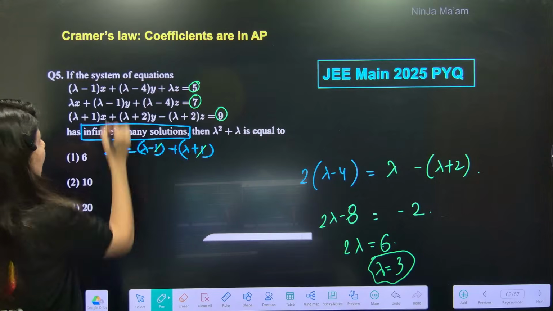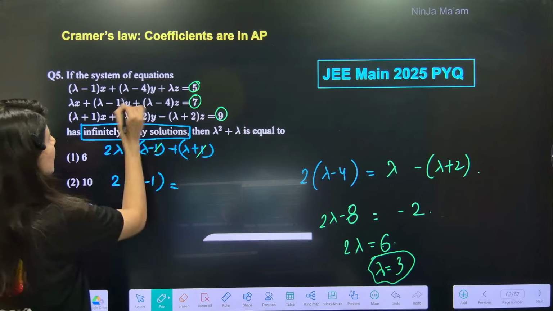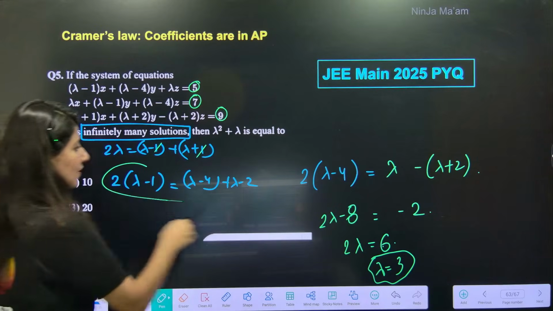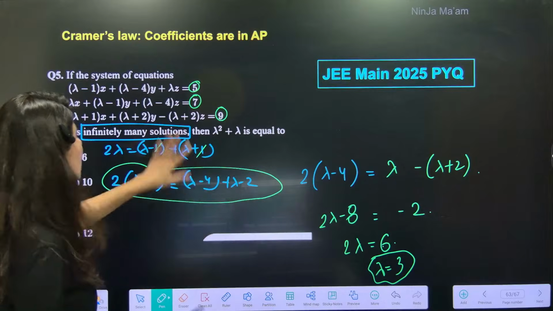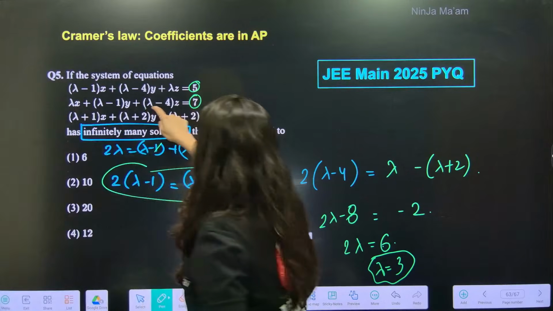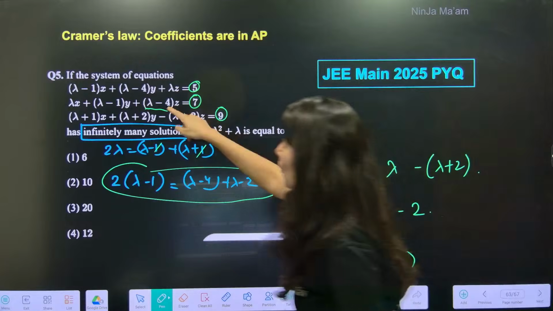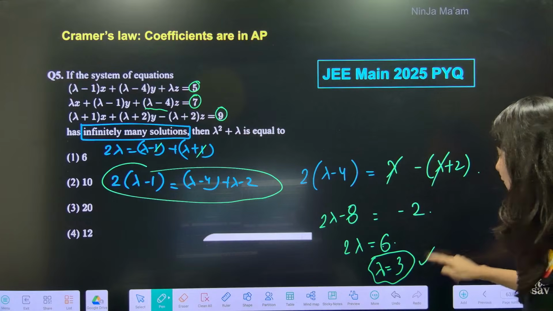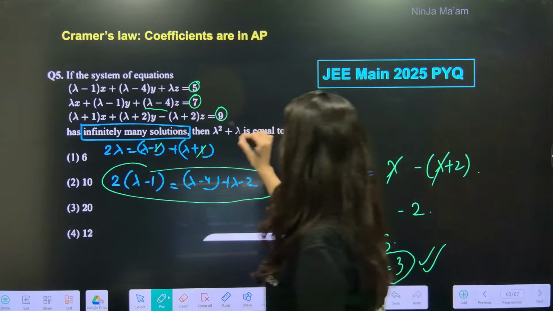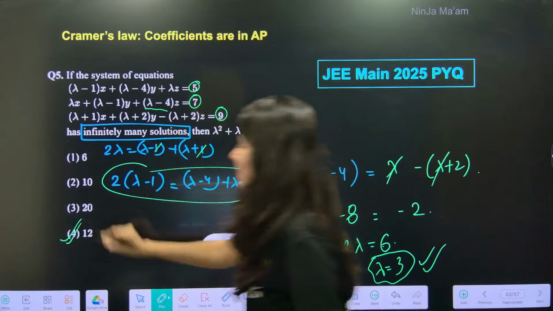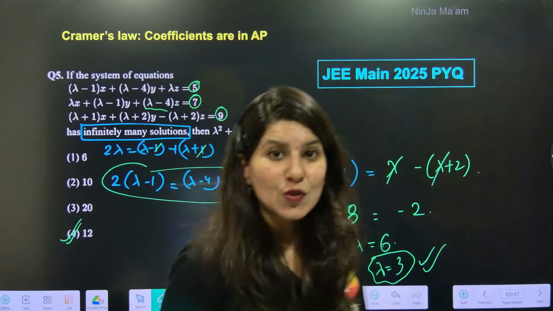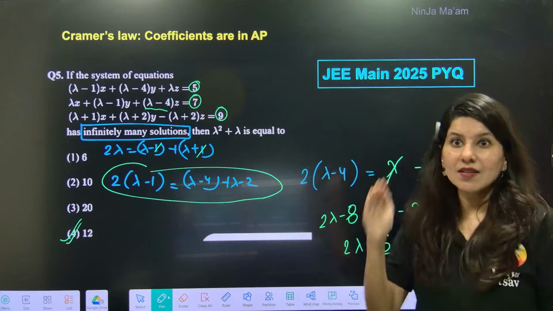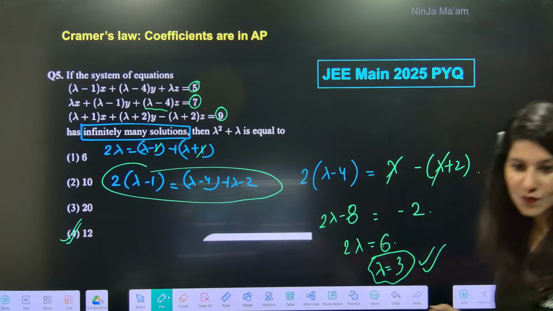Same if you do with the second, 2 times lambda minus 1 is equals to lambda minus 4 plus lambda minus 2. You will realize again everything will get cancelled out. This equality will also hold. Now the third equation, double of lambda minus 4 is equals to lambda minus this. Lambda cancels, minus 2. So from here lambda is equals to 3. 3 square 9 plus 3, 12 is the answer. Can you imagine if you are going to create those determinants and solve it, it is going to take 3 minutes of your time. Okay. Yes.